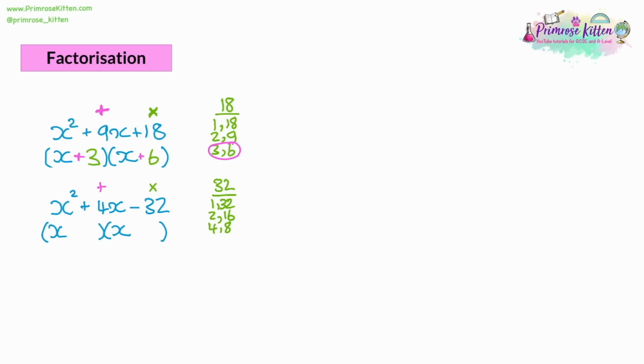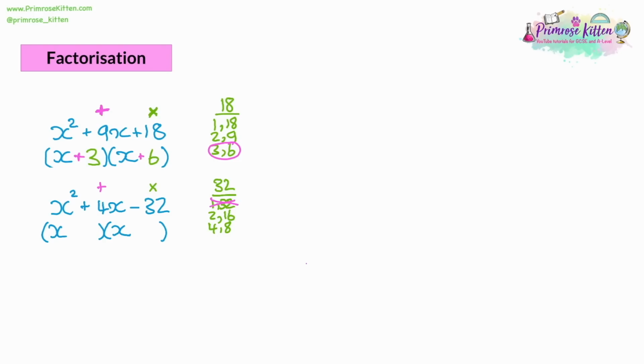So we know we write the x in the brackets. What else do we write in? Well, because the multiplication is a negative, it's a negative 32, we are allowed to use negative numbers. So when you look through the list, you think, if I'm allowed to take away, how could I get a 4? So 1 and 32, you could get 33 or 31, or negative 31 or 33, depending on the negatives. That's not going to help us. We can eliminate that one.